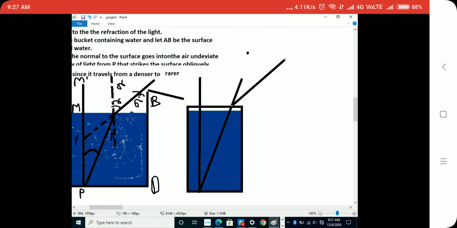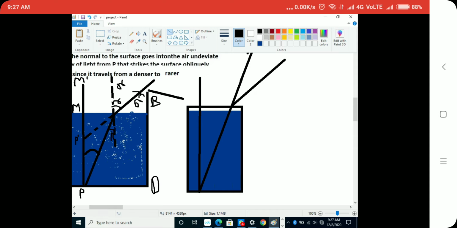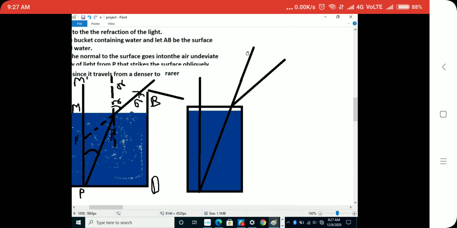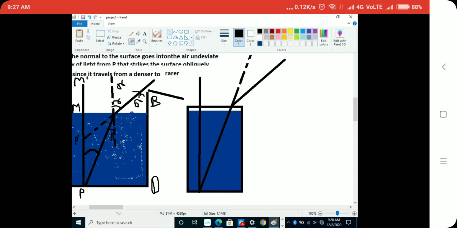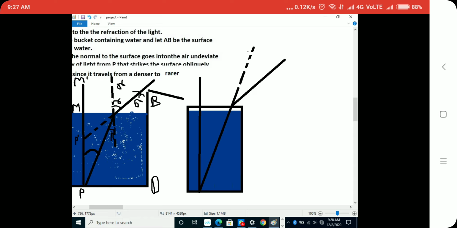It should go straight like this, but due to the refraction of light it does not go straight, and it changes its path. You can see that here is the location where our eye is present.